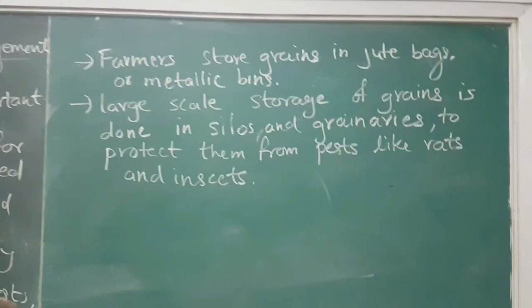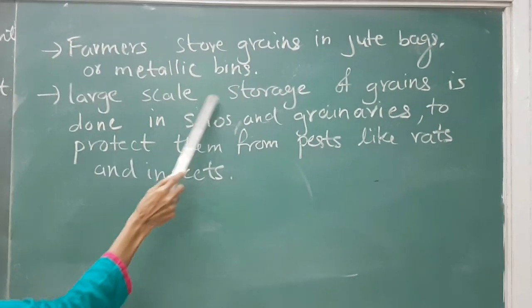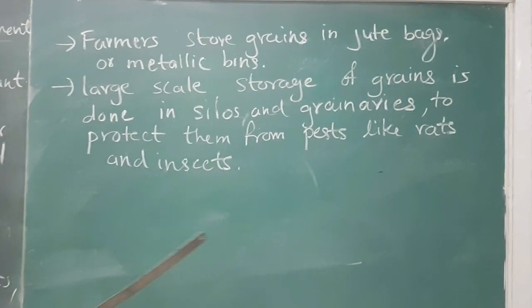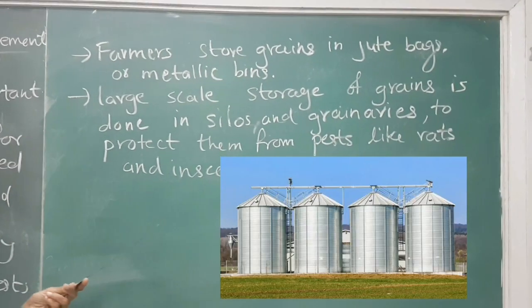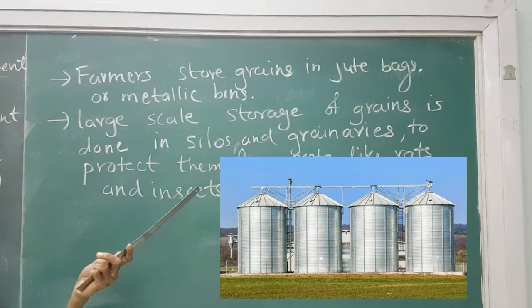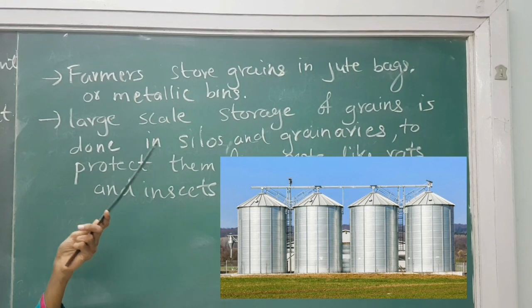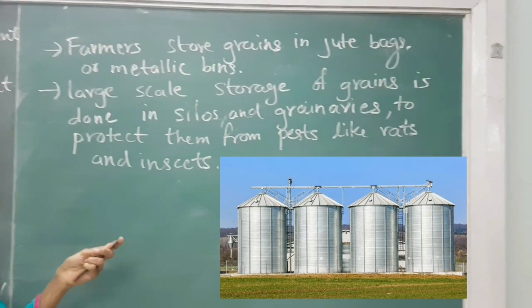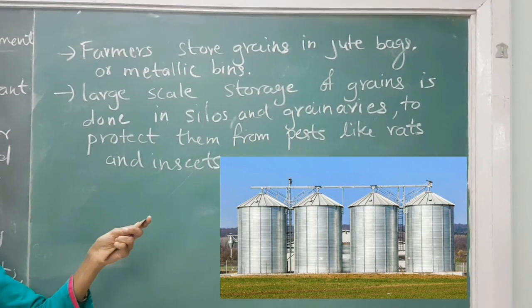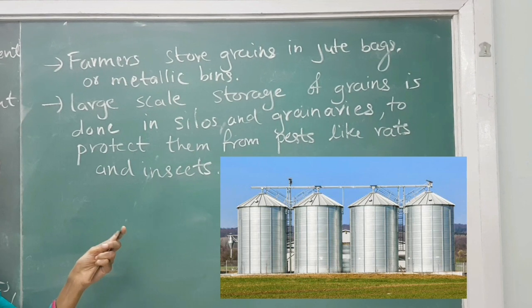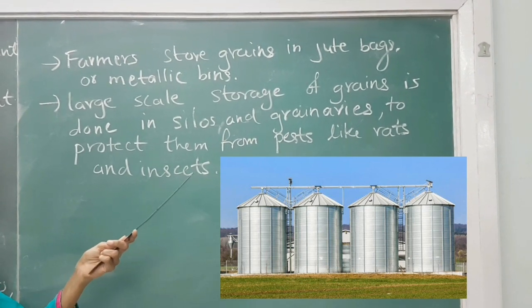And large scale storage of grain is done in silos, big silos. See in the picture, you can see different storage methods. Jute bags are there. Then metallic bins, you can see that. Even you can see silos also. Can you see? Big storage is required. This is done by the Food Corporation of India. Big silos you can see.